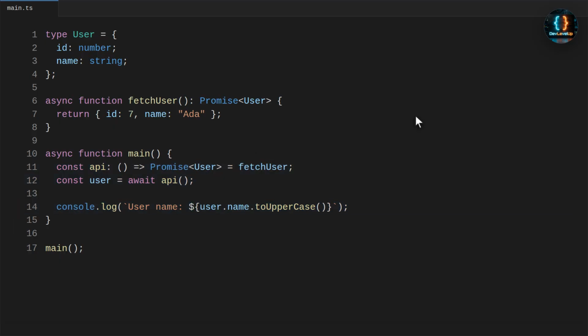The best practice is to avoid any around async APIs. Model return values as promise of the real data type, and let TypeScript force correct awaiting. That turns a runtime crash into a compile time warning. For practice, remove await from the fixed version and check the compiler error. This is the behavior we want. TypeScript should catch the async mistake before the code runs.